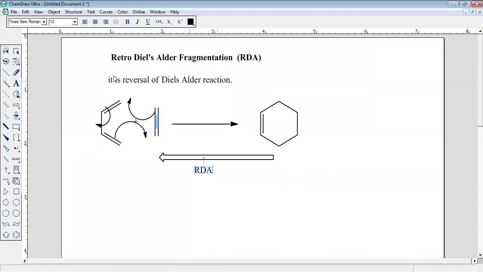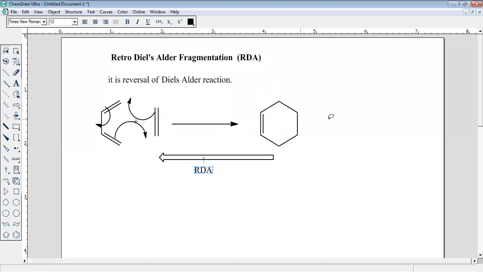In mass spectroscopy, it is a very important reaction and very common in those compounds which are cyclic and contain a six-member ring and one unsaturation, or sp2 hybridized atoms, in the six-member ring.